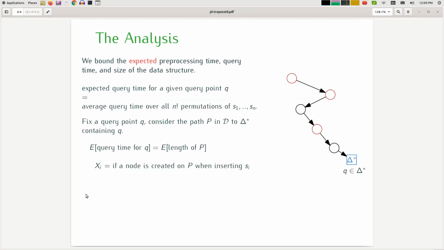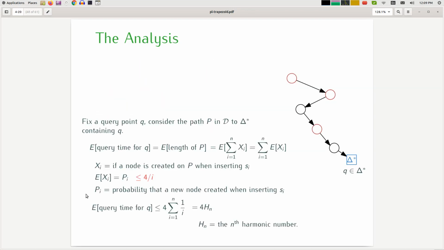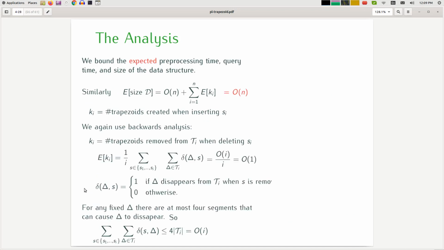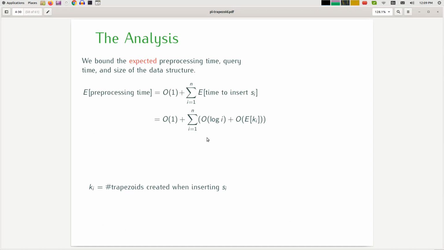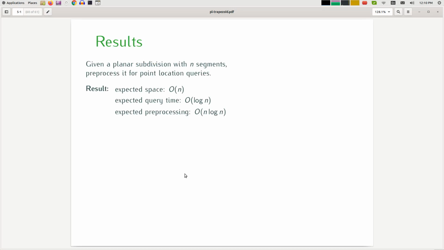So if I go forward again, when it comes to preprocessing time, this is just to find the trapezoid containing the left endpoint of the segment, and the rest is essentially O of Ki. Based on what we have proven earlier, the expected value of this is 1, and so essentially I just pay log n, which is worst case log n, so this is n log n in the worst case. And that essentially proves what we wanted to prove for this data structure. The expected space is n, query time is expected log n, and preprocessing time expected